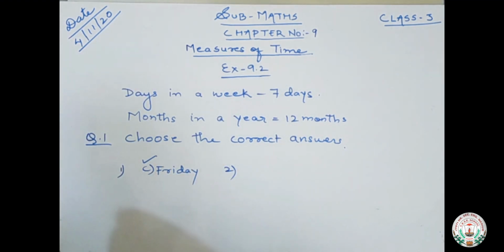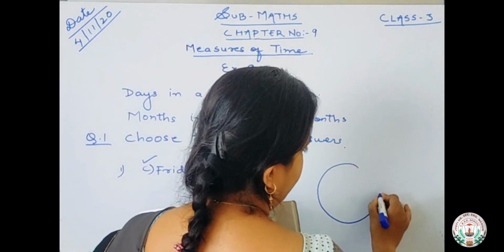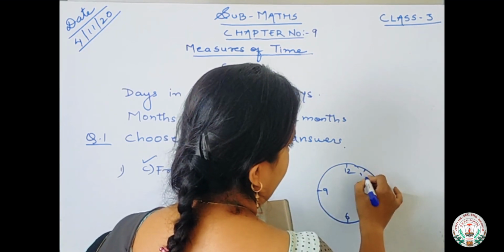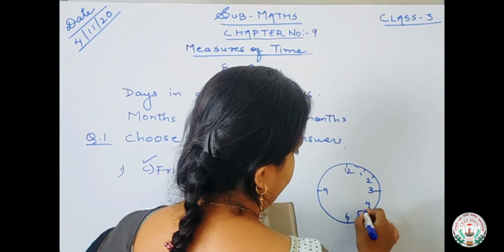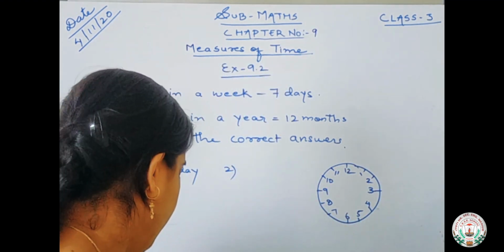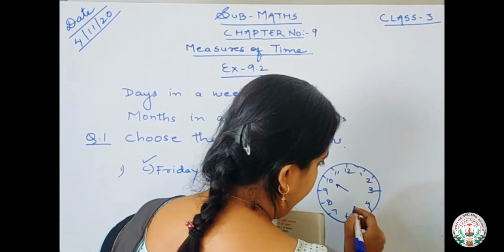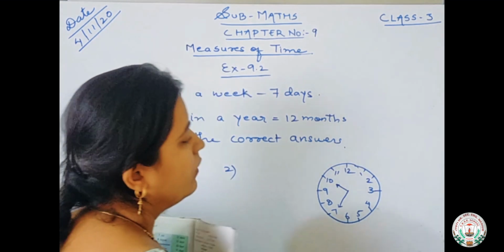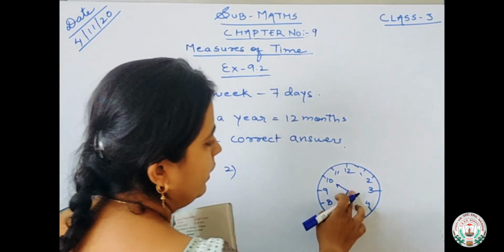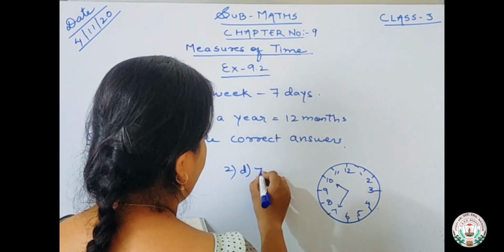Number 2 is: at 10:35 the minute hand is at. This is a clock. What is the time? Time is 10:35. The hour hand will be at 10 and the minute hand, this is 10:35. So what is your question? At 10:35 the minute hand is at. The minute hand is at where? 7. So we will write here 7, which is given in option number D.